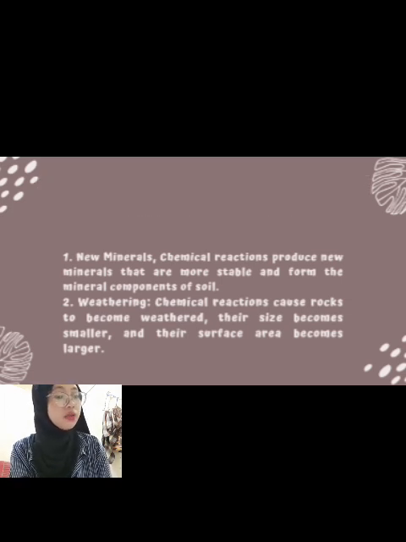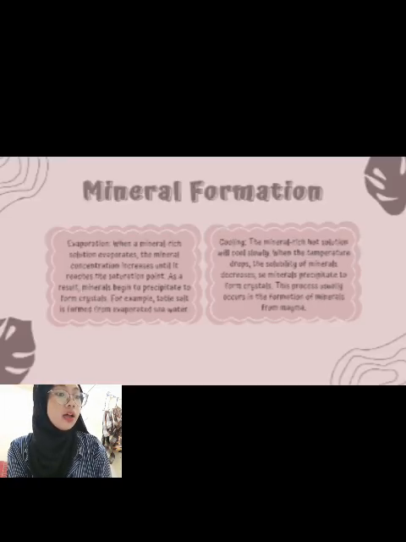There is mineral formation. The first one, evaporation. When a mineral-rich solution evaporates, the mineral concentration increases until it reaches the saturation point. As a result, minerals begin to precipitate to form crystals. For example, table salt is formed from evaporated seawater.